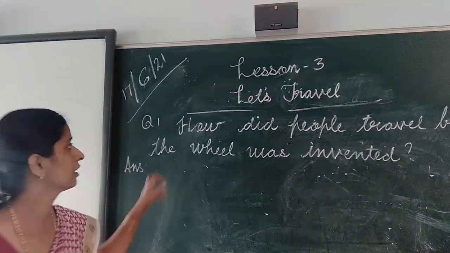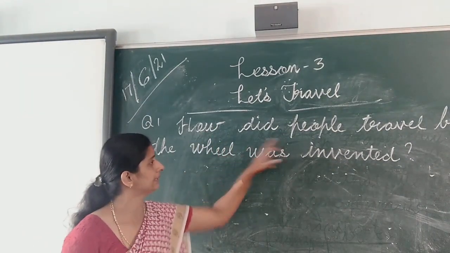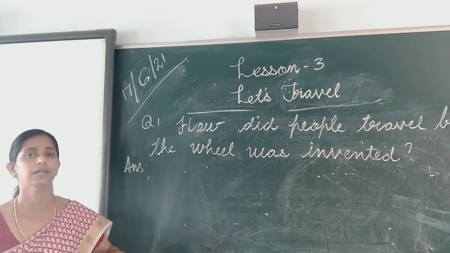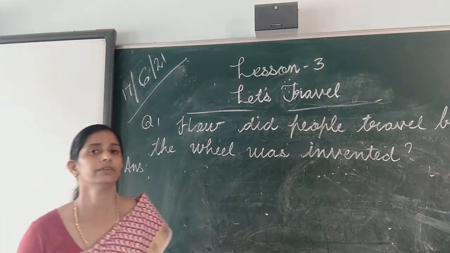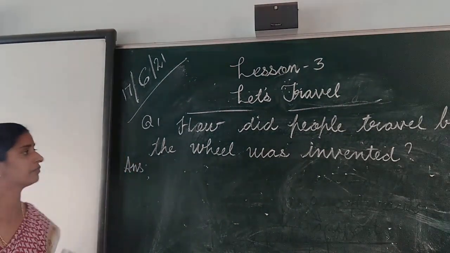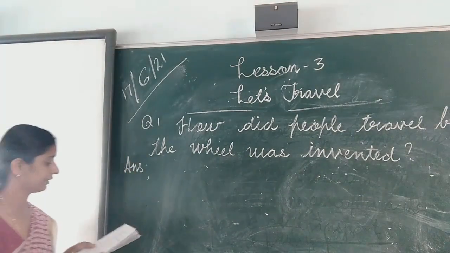Question: How did people travel before the wheel was invented?